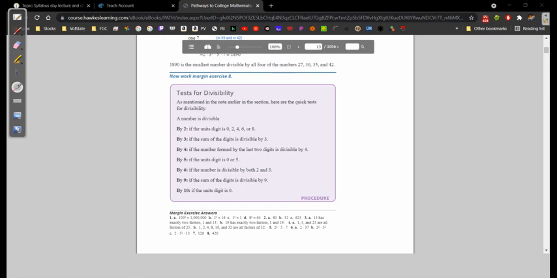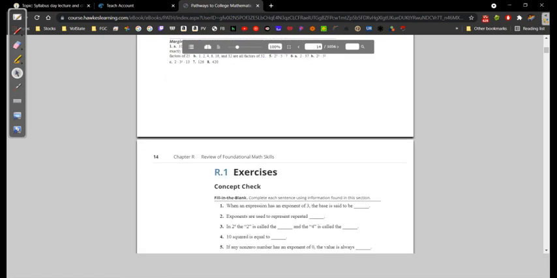So there it is. But anyways, I believe that does conclude today's lecture of R1. When we get to the test problems, yeah, that does conclude it.